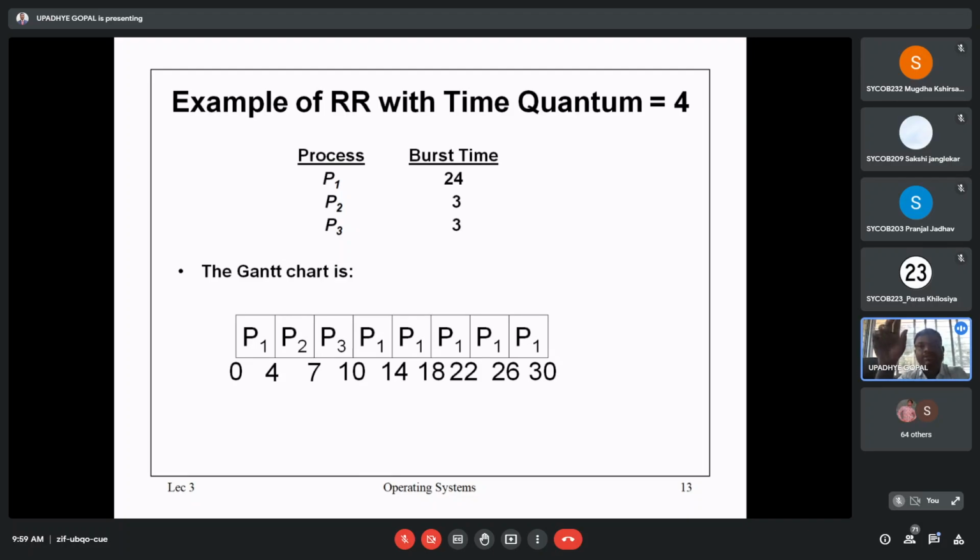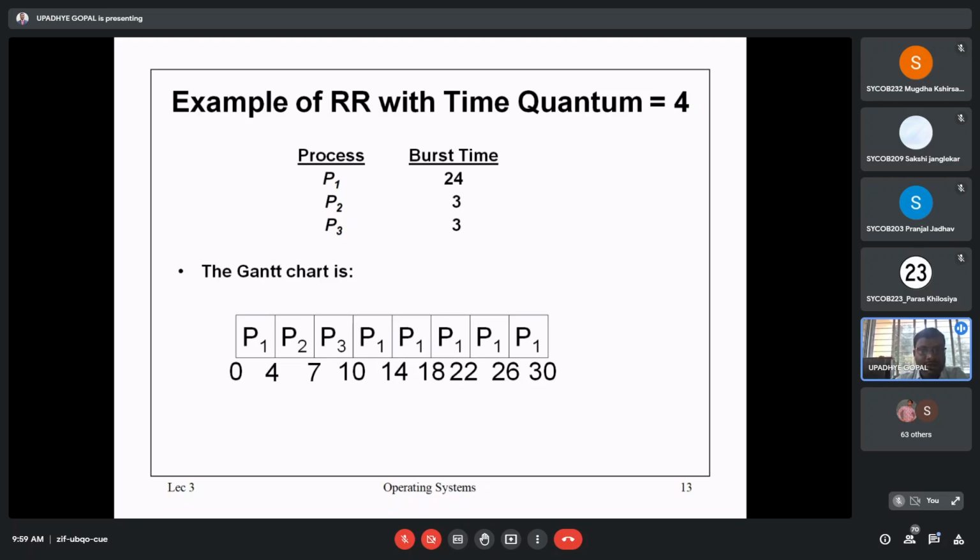Now the time interval given is 4, and we have 3 processes: process 1, process 2, and process 3. Burst time for process 1 is 24 units. Burst time of process 2 is 3, and for the third process it is 3. First of all, we start the first process, P1. It starts at 0 and ends at 4, because we have given the quantum time as 4.